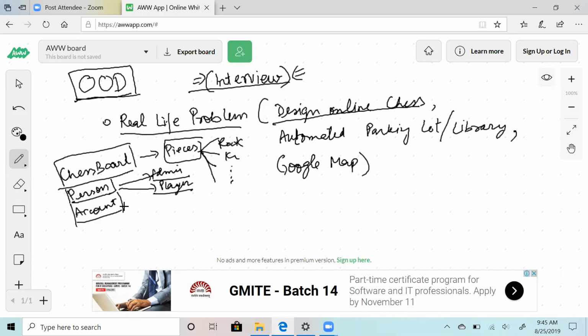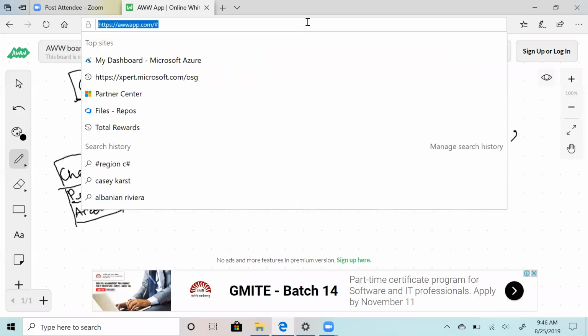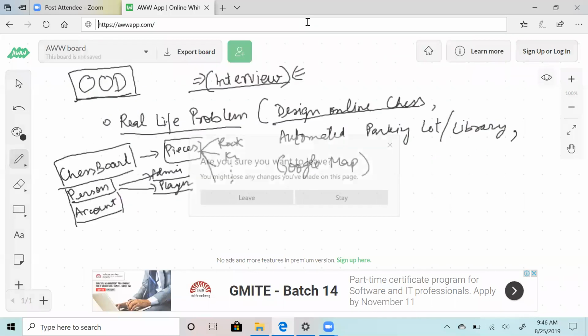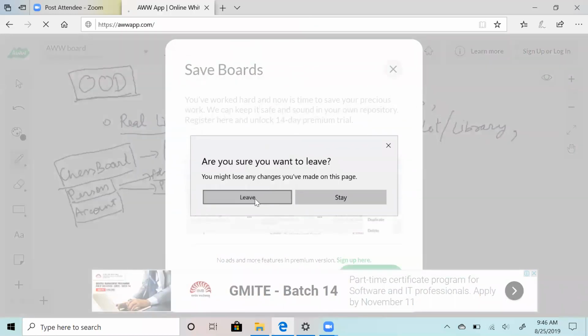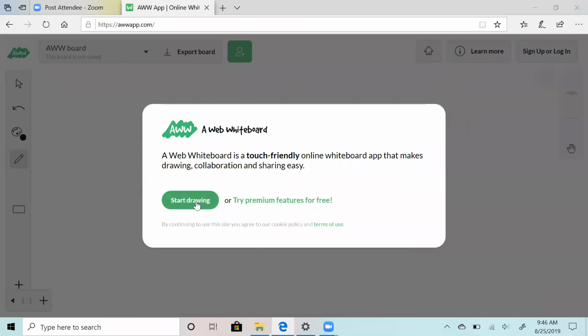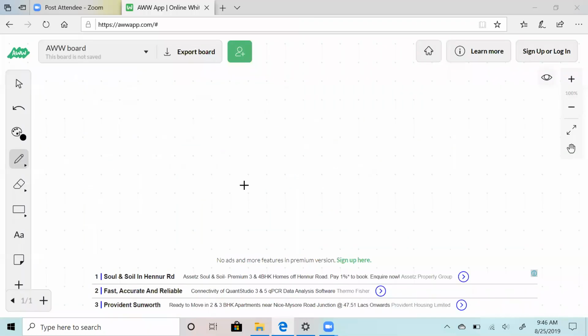So at the end of this course, your expectation should be that given a real-life problem, you can crack this object-oriented design interview, right? At the end, this will be the target. Now that the context is clear, if you have any doubt, please feel free to ask, okay? You can unmute yourself and ask over the voice chat, or you can ping on chat also.